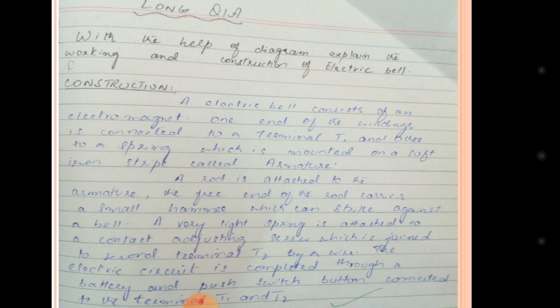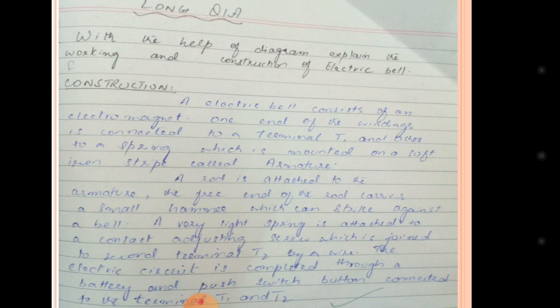An electric bell consists of an electromagnet. One end of the winding is connected to the terminal T1 and the other to the spring, which is mounted on a soft iron strip called armature. A rod is attached to the armature. The free end of the rod carries a small hammer which can strike against a bell.